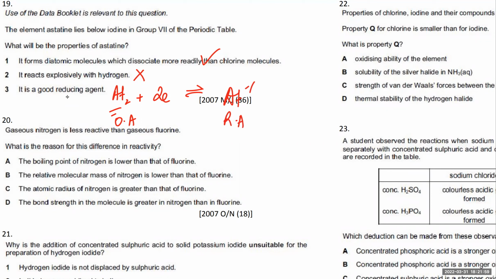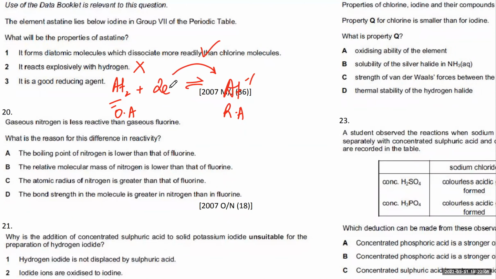If you're describing the element, it is always described as an oxidizing agent because it gains electrons, and the ion is always described as a reducing agent. So if he's talking about the element, astatine is obviously an element, because if it had been the ion, it would be called an astatide ion. So an element is always described as the oxidizing agent, not as the reducing agent. Okay? Is that clear? Make sure you remember this.